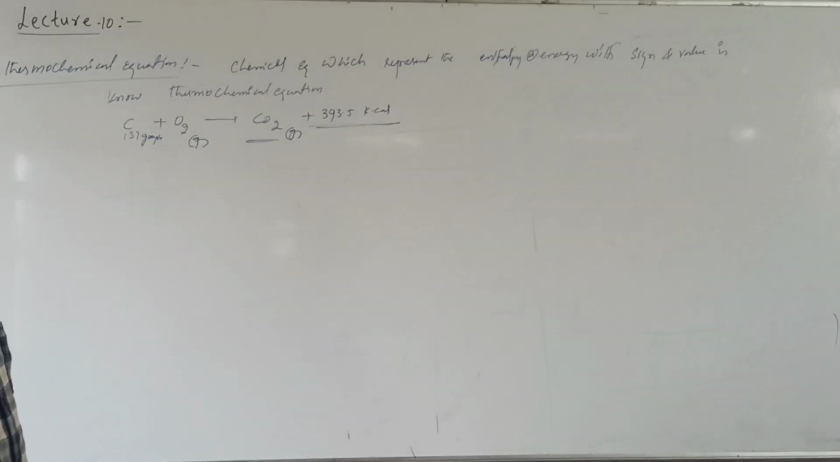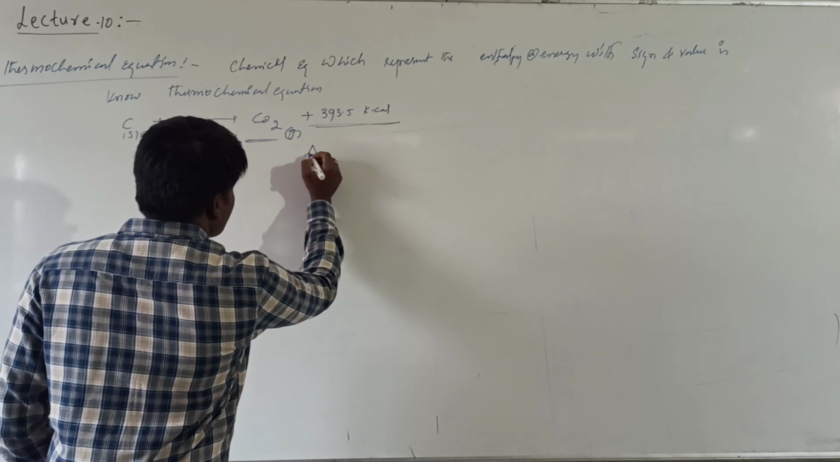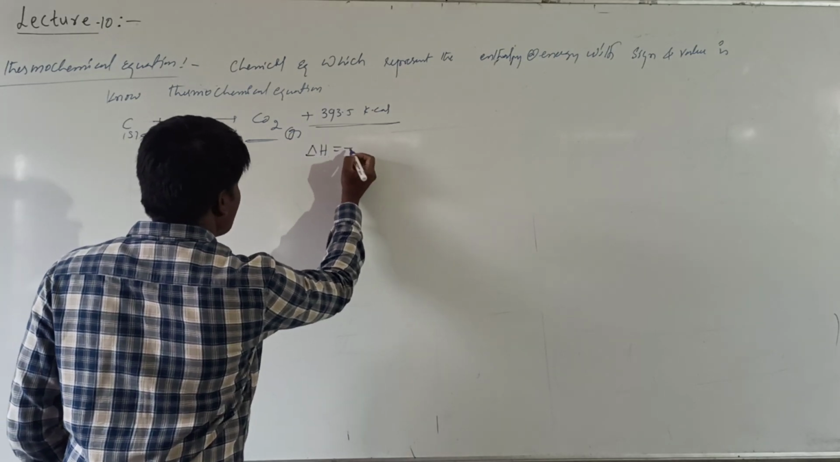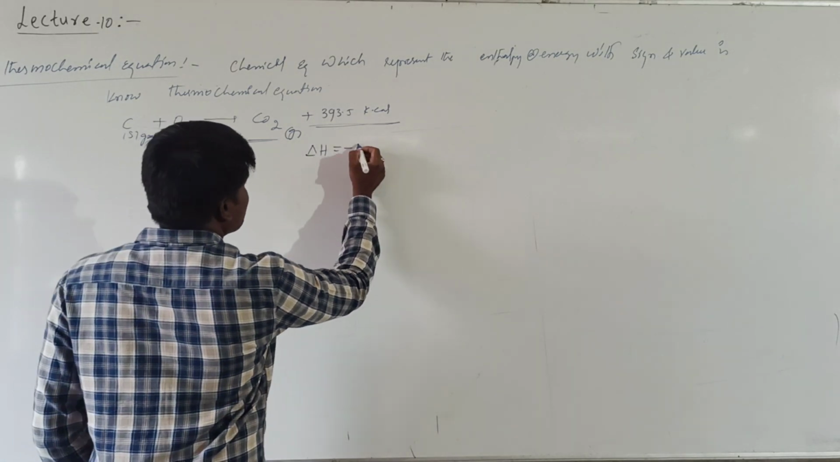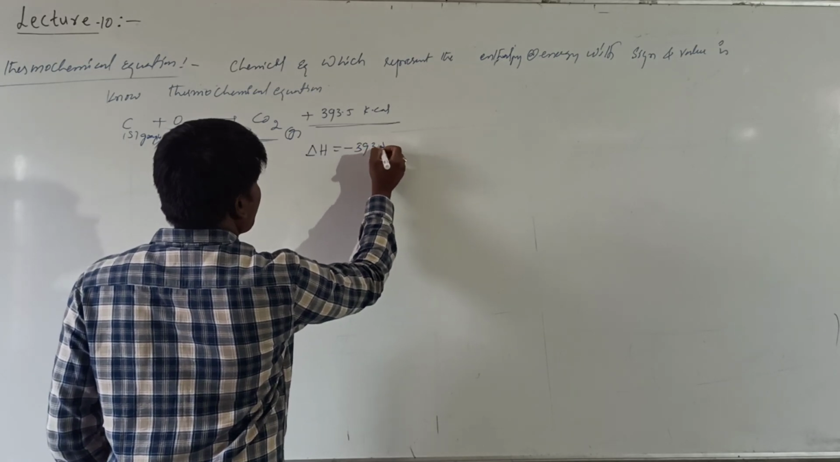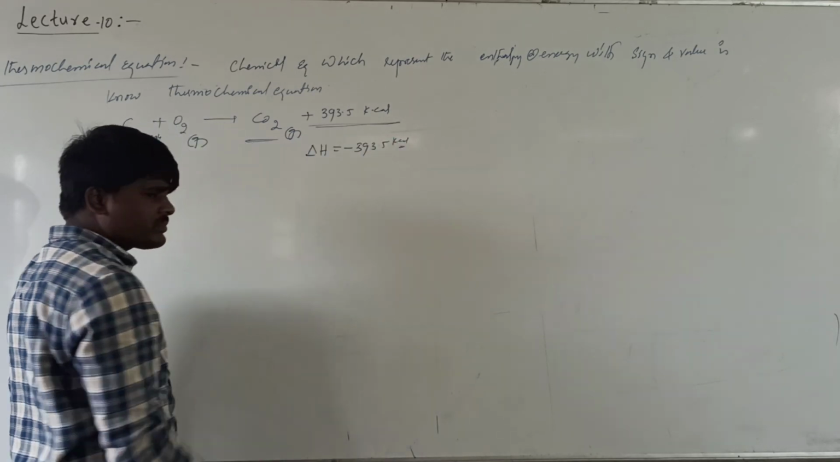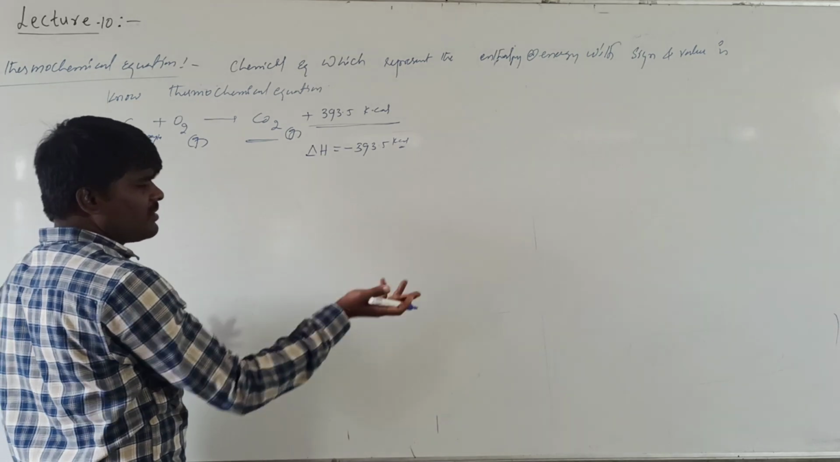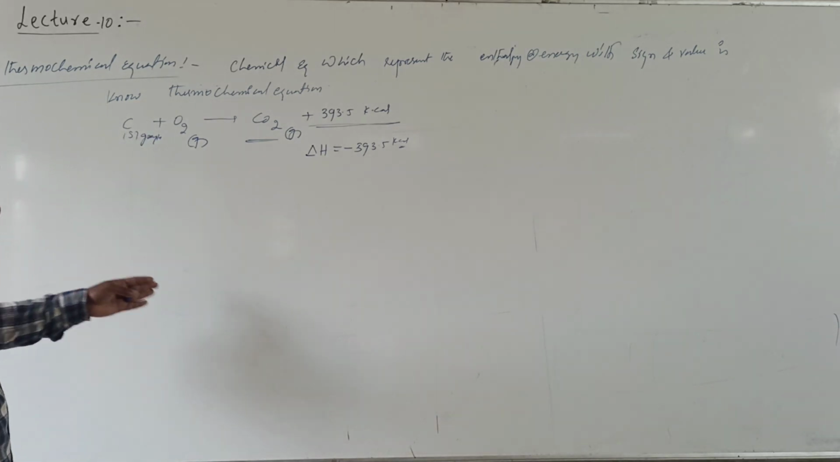So this can also be represented: delta H of this reaction will be minus 393.5 kilocalories. It can also be represented in this manner. The representation we will discuss later. This is the meaning of it.